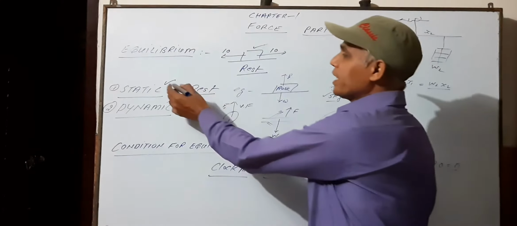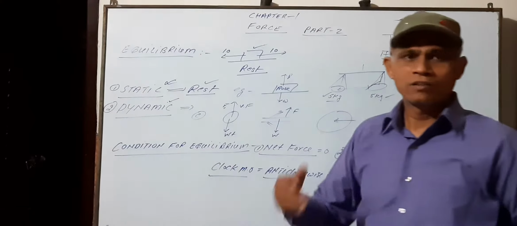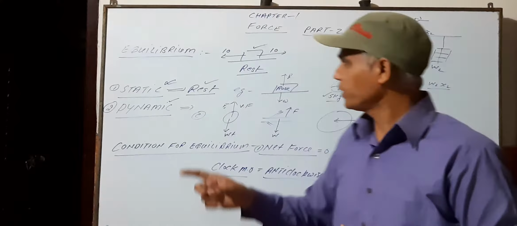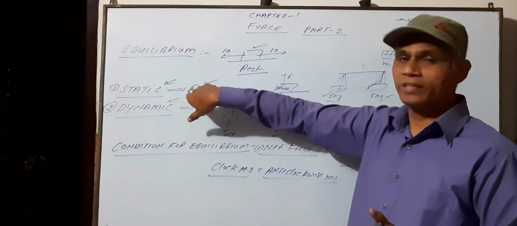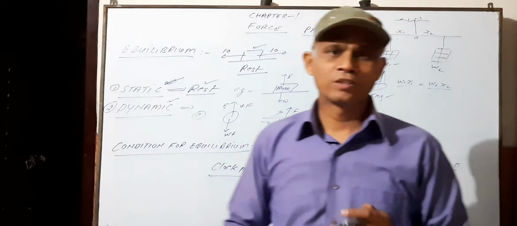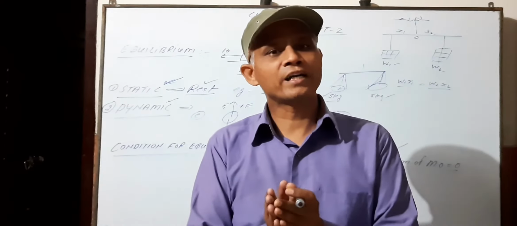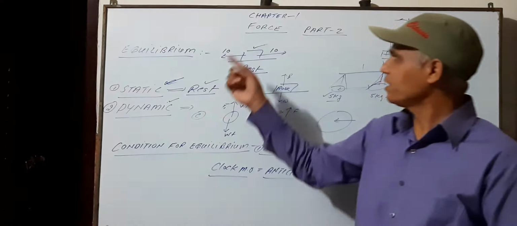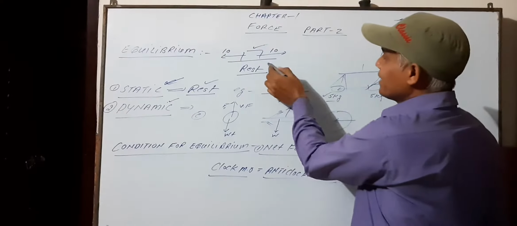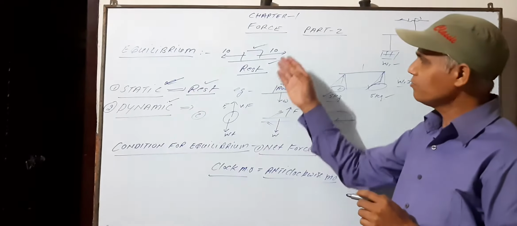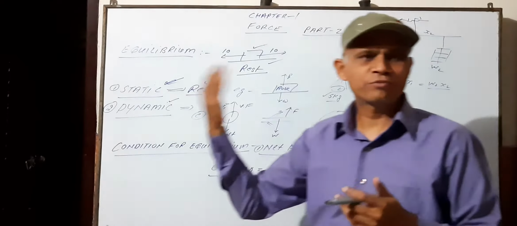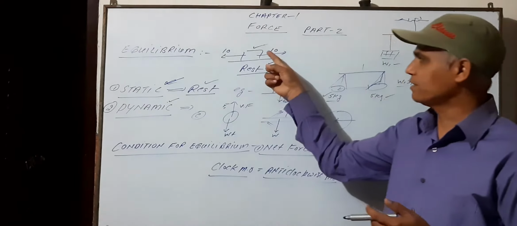You know, static means rest. When various forces are acting on the body and the body remains in its state of rest, then this is known as static equilibrium. What are the examples? The first example I have already discussed with you. When a body is acted upon by many forces and its resultant is zero, the body will remain in its state of rest.